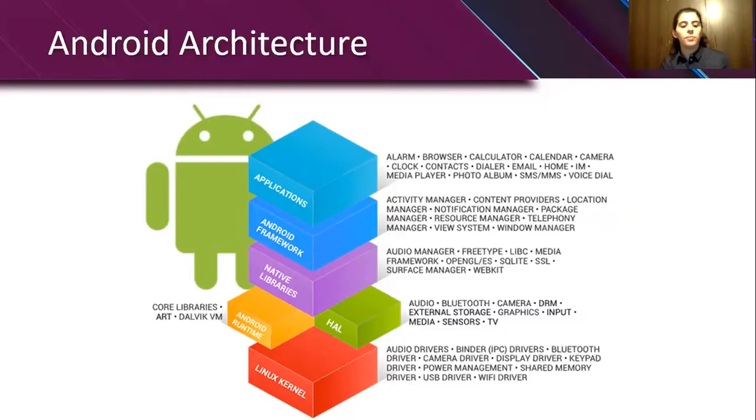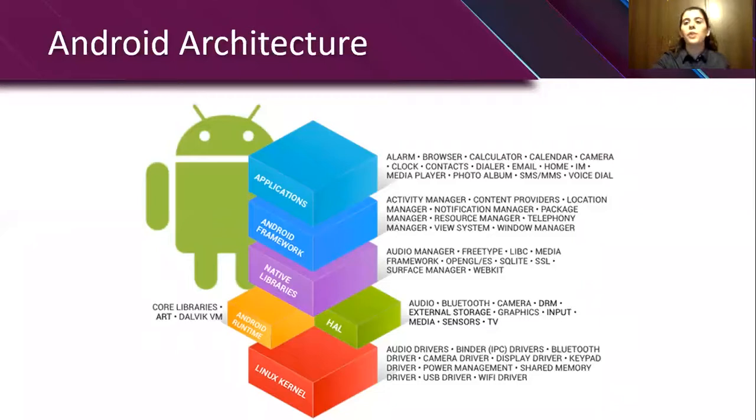After that, we have the application framework. Data services are available on this layer, services that developers can call to use in their own application. In addition, we have the activity manager, the content providers, and both telephony, location and notification managers, which basically are the ones responsible for our GPS, for our calls, and our notifications.